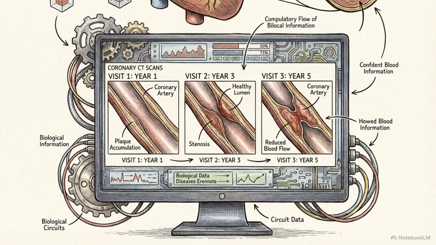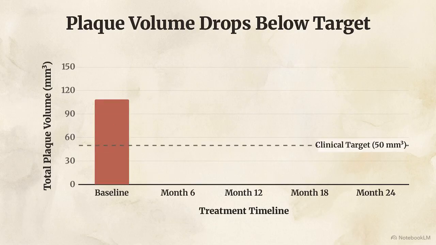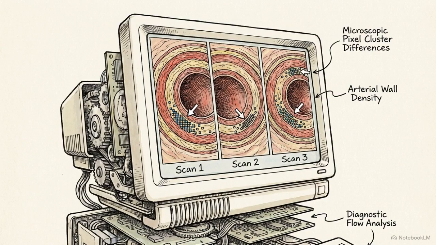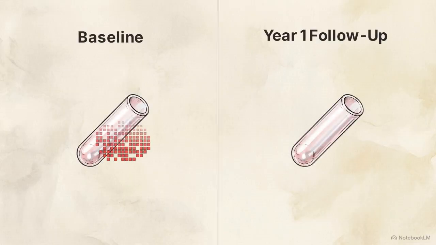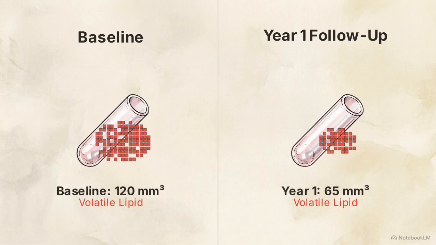Preventive cardiology is moving away from episodic interventions toward the longitudinal monitoring of atherosclerotic disease. Quantification of total plaque burden makes a treat-to-target approach possible, where success is measured by the objective reduction of disease volume. AI-based comparison tools allow clinicians to evaluate microscopic changes in plaque composition across serial imaging sessions. This split-screen model allows clinicians to verify the stabilization of lipid-rich plaque. As the disease regresses, volatile red lipid voxels are replaced by stable yellow fibrous voxels.